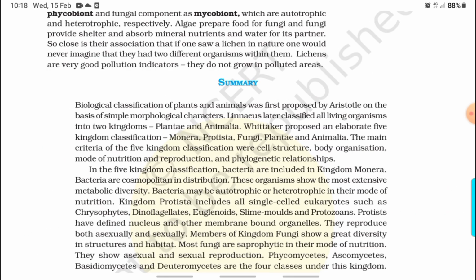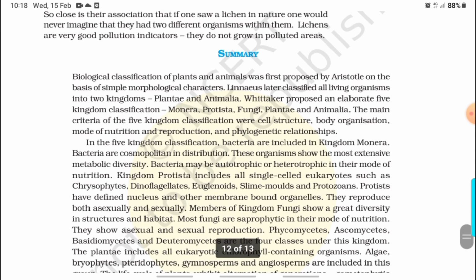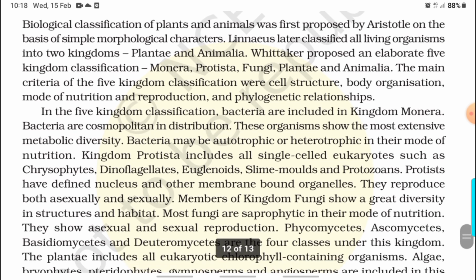Summary: biological classification of plants and animals was first proposed by Aristotle on the basis of simple morphological characters. Linnaeus later classified all living organisms into two kingdoms, Plantae and Animalia. Whittaker proposed an elaborate five kingdom classification: Monera, Protista, Fungi, Plantae, and Animalia. The main criteria of the five kingdom classification were cell structure, body organization, mode of nutrition and reproduction, and phylogenetic relationships. In the five kingdom classification, bacteria are included in kingdom Monera.